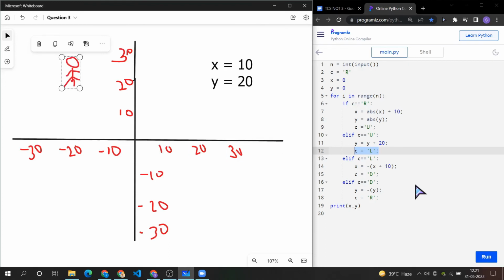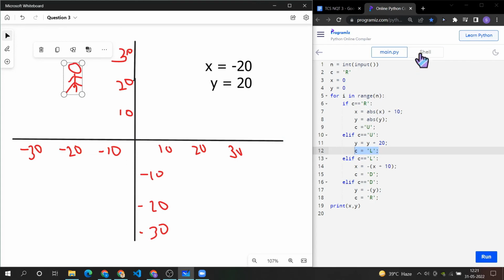So we add 10 plus 10, that is 20, and here it is minus because we are going on the negative side, right? So we have come to minus 20 now, and then the value of n was 3. We have performed 3 iterations, so our answer will be this position, that is on x it is minus 20 and on y it is 20. So we will print that to the output.